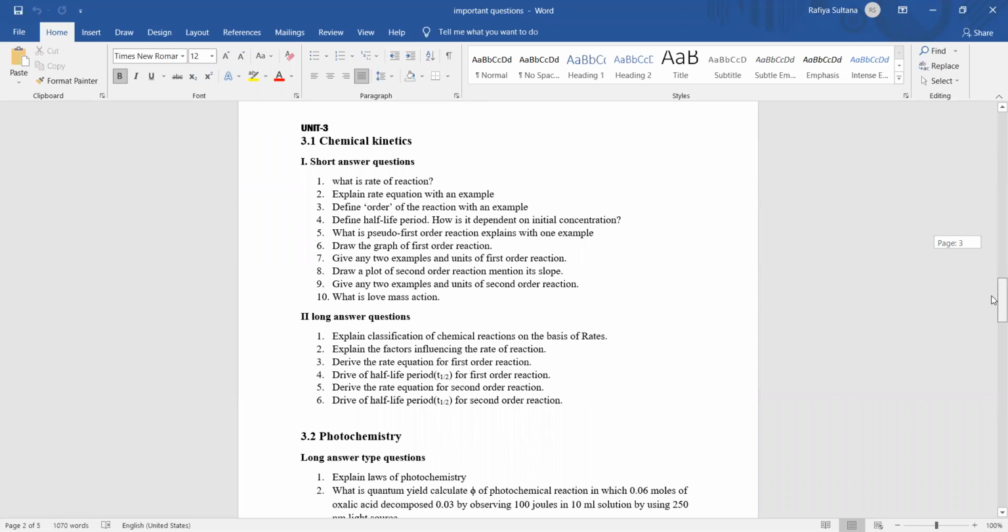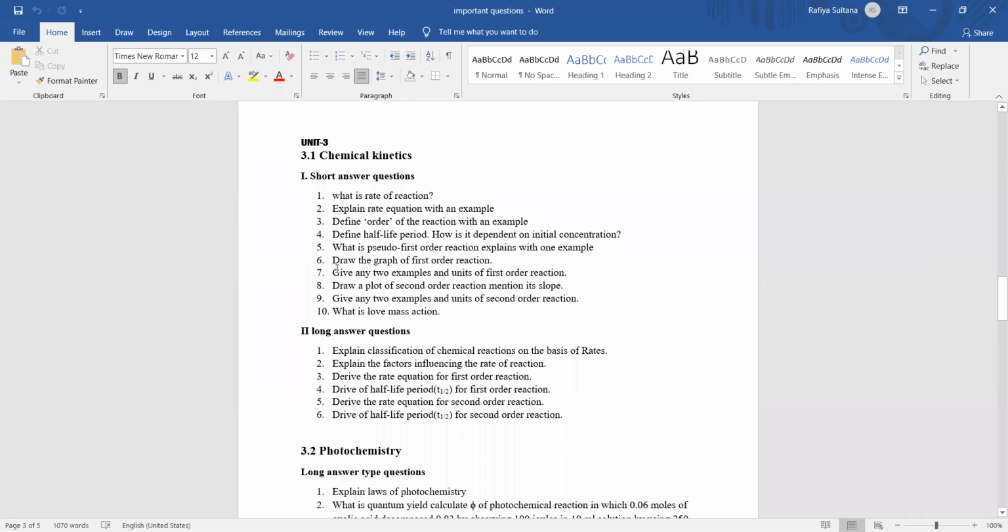Coming to chemical kinetics. Next topic, that is physical chemistry, unit 3. Unit 3 is a very easy unit, so you can read everything from it. There are 2 long questions from the first chapter, chemical kinetics: first order kinetics and second order kinetics.